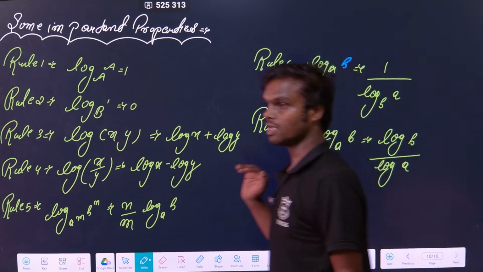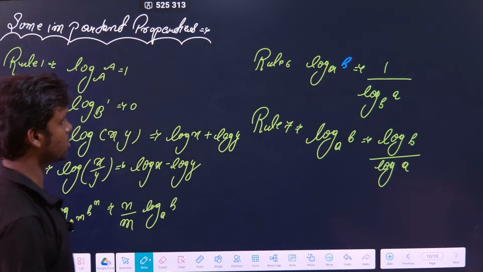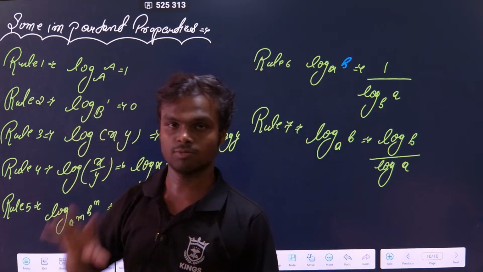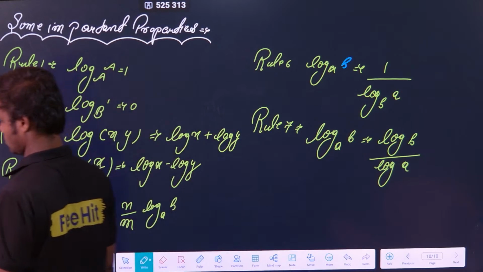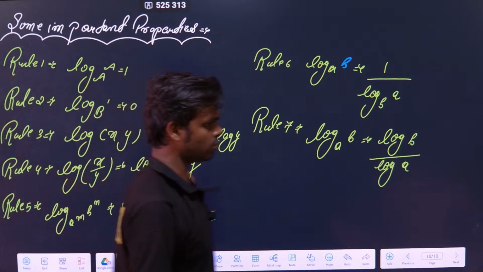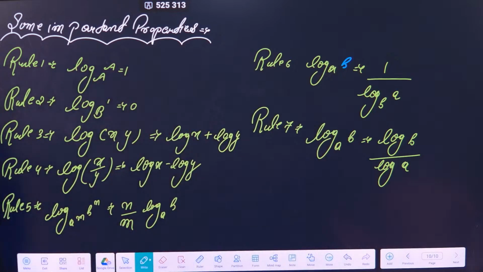So these are some very important properties of logarithms. If you know all these properties, I don't think you have to know any other property. With this much you can solve all the problems of physics, and some chemistry also, because logarithms also come into chemistry. So if you know this, you can solve all the questions. Clear? Just note it down, or you can take a screenshot, whatever you like.